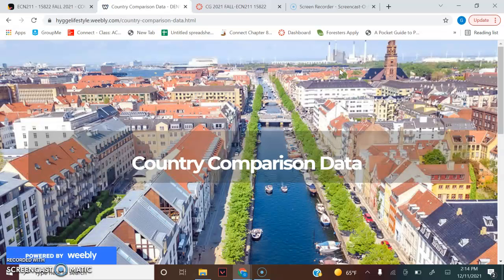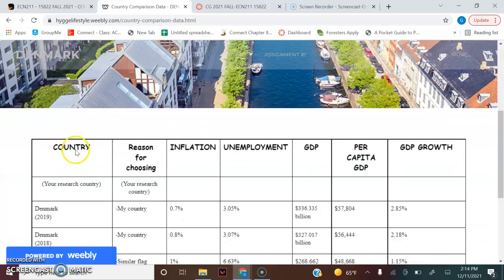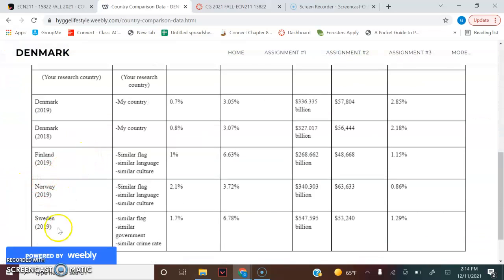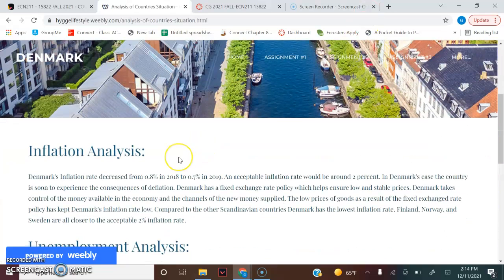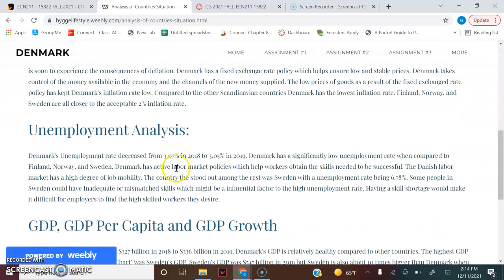So on to my country comparison data. Assignment number 2, I compared it with Finland, Norway, and Sweden. And the analysis of the countries and the situations of Denmark is that Denmark's inflation rate decreased from 0.8% in 2018 to 0.7% in 2019. And as we know, an acceptable inflation rate would be around 2%. And so in this case, Denmark might experience the consequences of deflation.